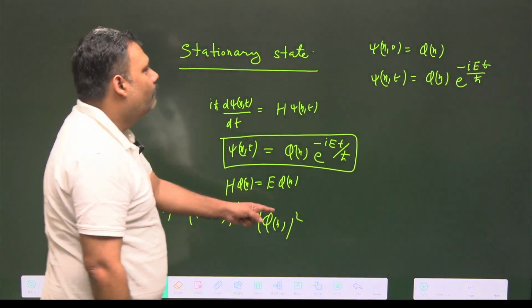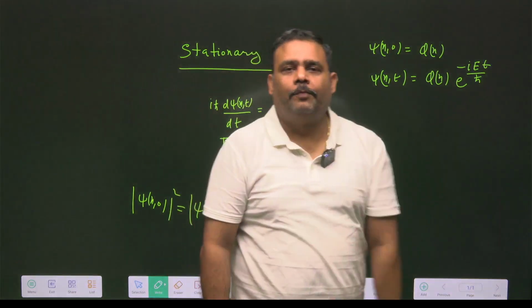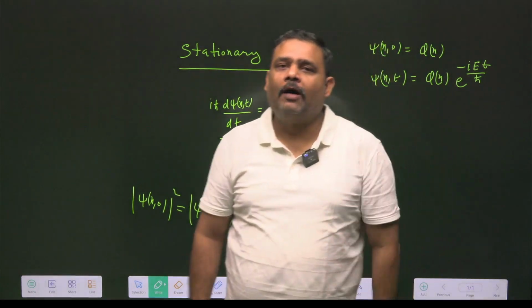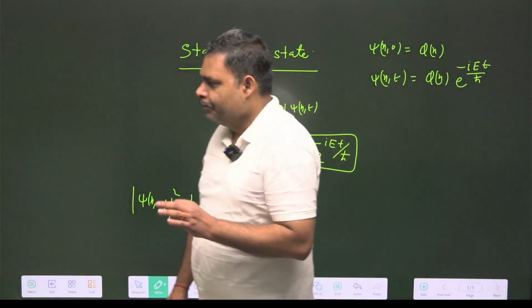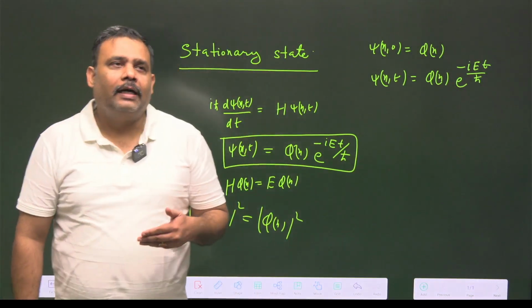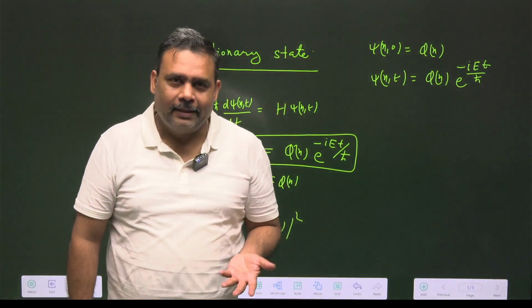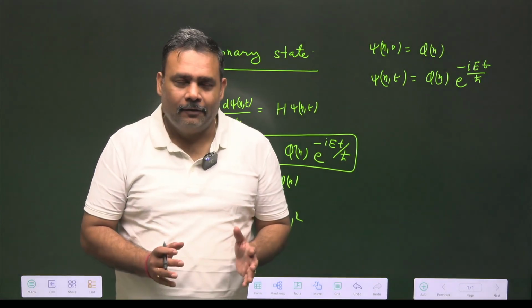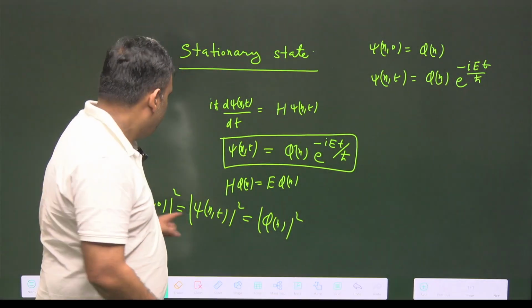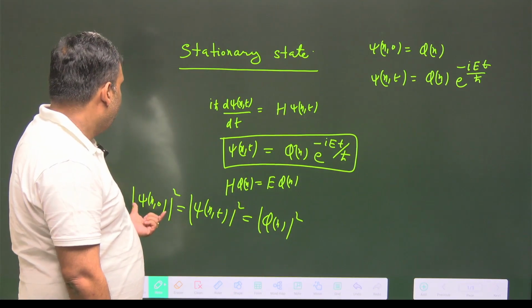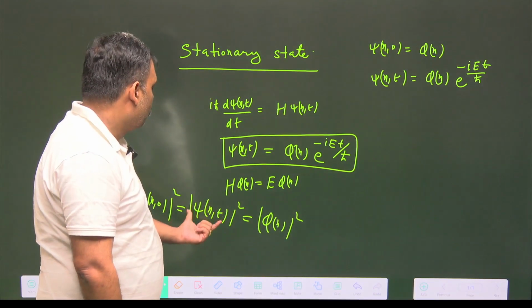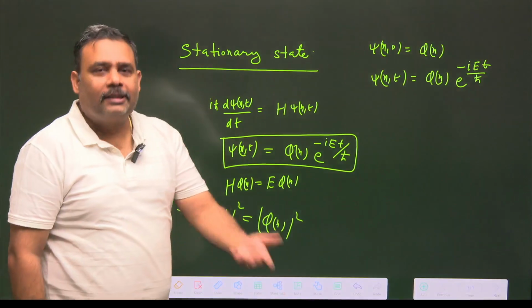And if any wave function has this type of property, then it is said to be what? A stationary state. So it is very interesting that every state is not a stationary state. You always have to take care. Only those states which follow this particular concept, that mod ψ(x,0) square is equal to mod ψ(x,t) square, is a stationary state.